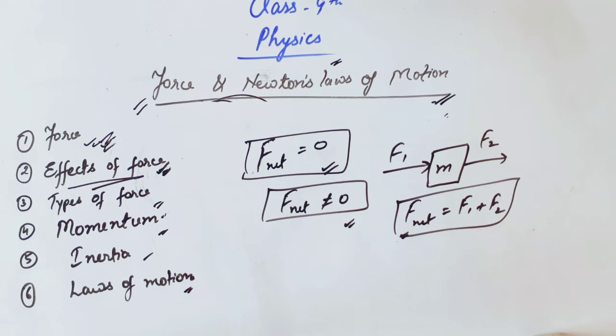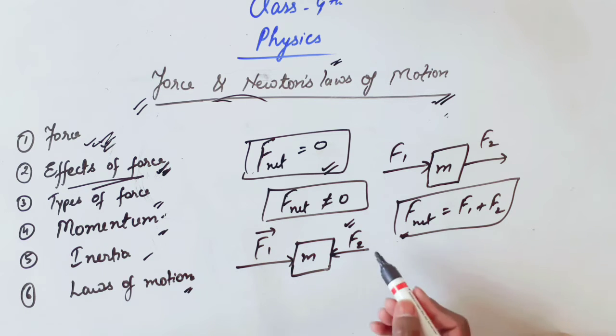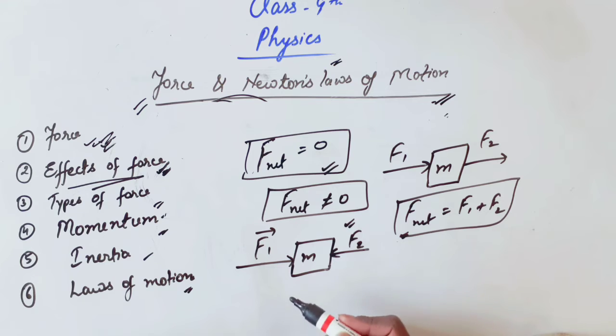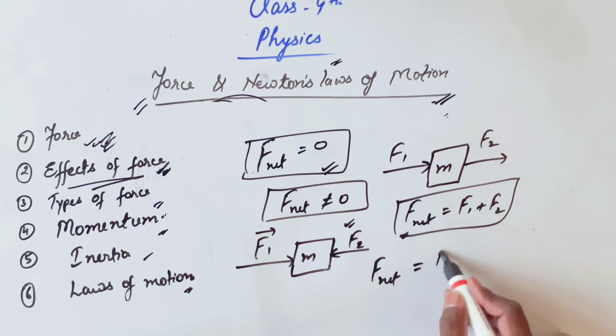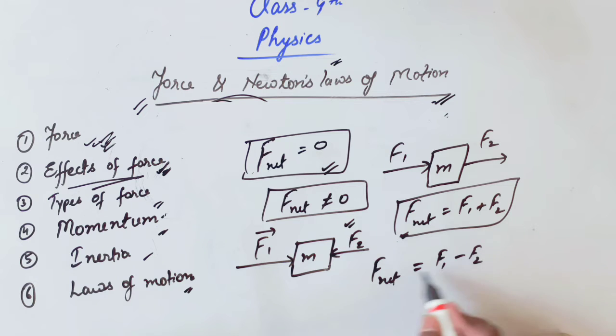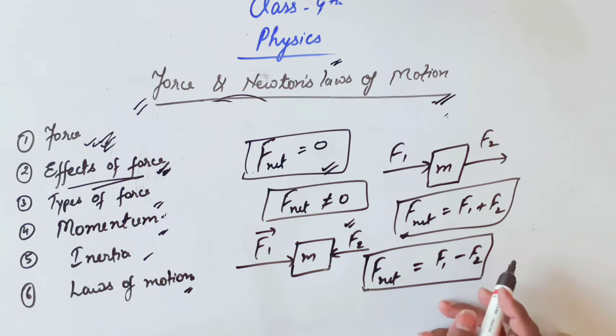So here we can say that there is some resultant, so the unbalanced force is not equal to 0. In another example, let us suppose a body having mass m, and we are applying a force F1 in this direction, and another force F2 in this direction. So friends, here also the net force will be equal to F1 minus F2, because the directions of both forces are opposite. So the resultant force will be equal to F1 minus F2.